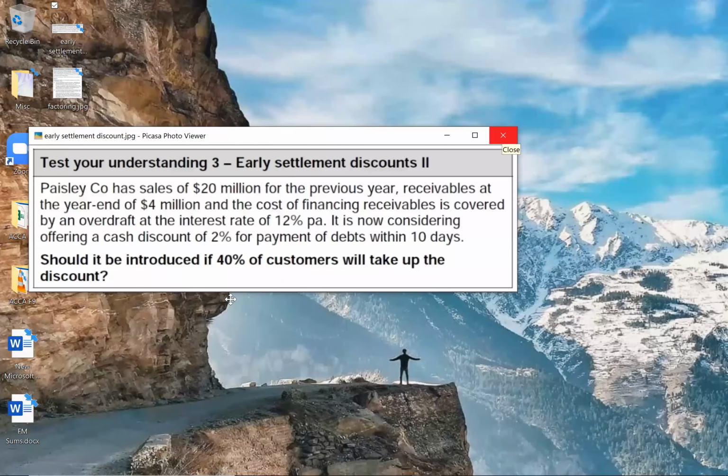let us understand the last term, factoring arrangement. So first, let us understand what is the concept of factoring.